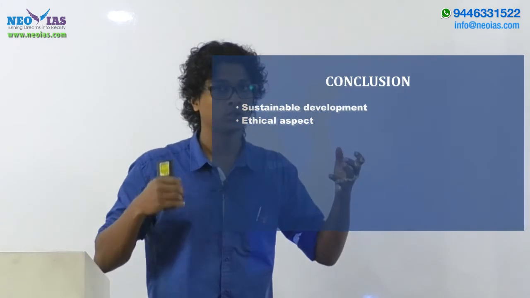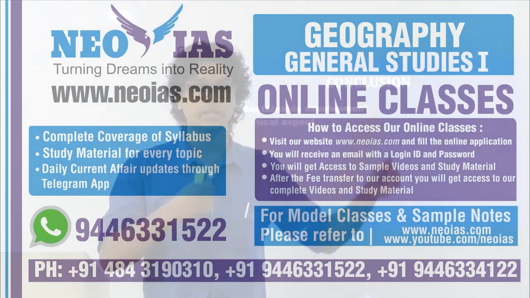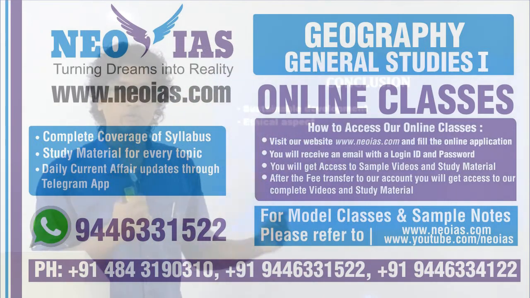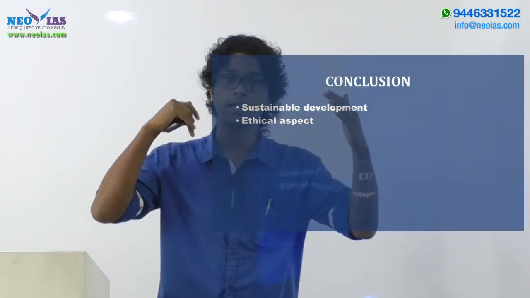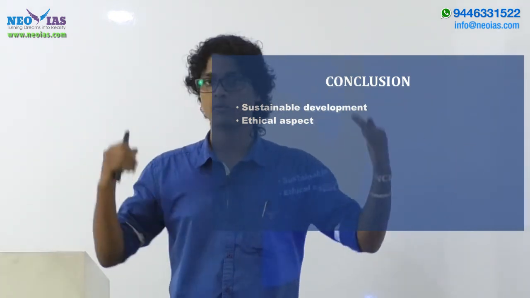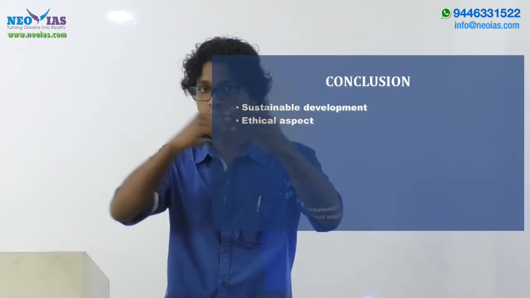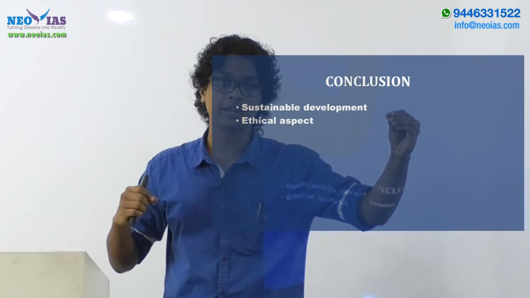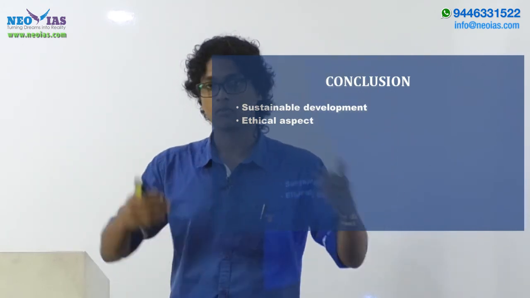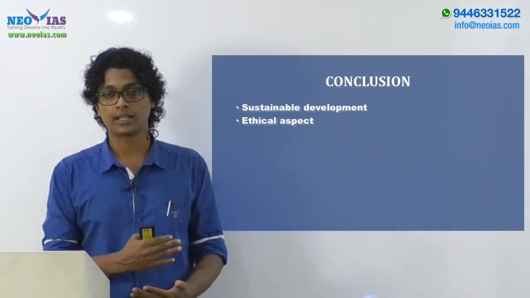Again, you should give more importance to the symptoms part, and if the word limit permits, you can bring up the causes as well as the solutions. Symptoms and solutions are necessary in the answer, right? In this kind of question, while concluding, what you can do is start by saying the important solutions, the mitigation measures. You need not bring everything, just the core points we have discussed. And while concluding, you can say what the future benefits will be if these solutions are taken, in the sense of sustainable development and the ethical duty.